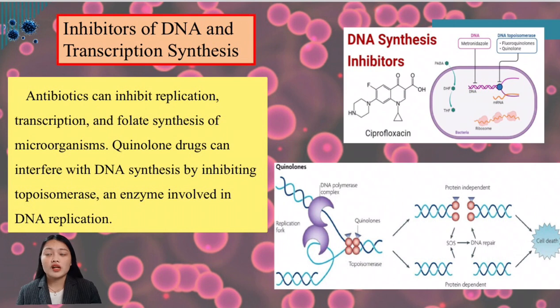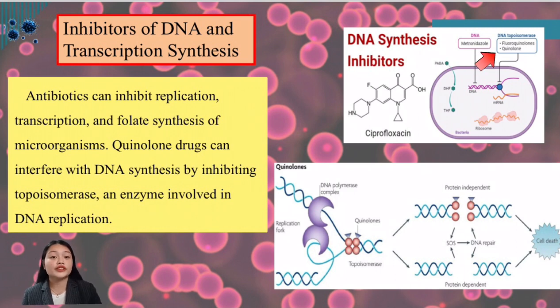So there are the fluoroquinolones. Fluoroquinolones are a group of antibiotics that are used in treating infections caused by gram-positive and gram-negative organisms. Next is the quinolone. It is an antibiotic that interferes with the changes in DNA supercoiling by binding to topoisomerase 2 and 4.